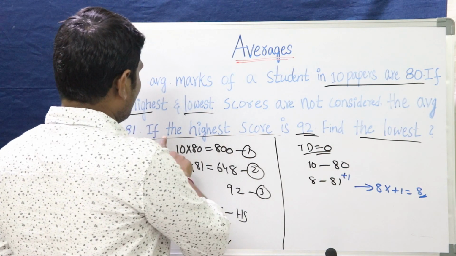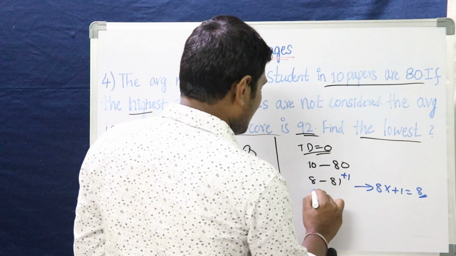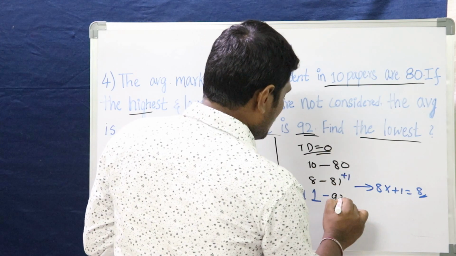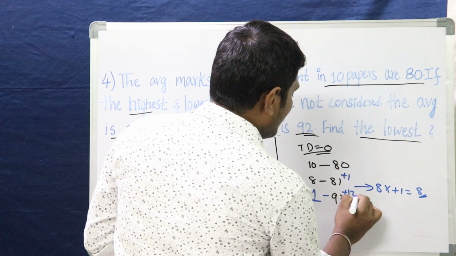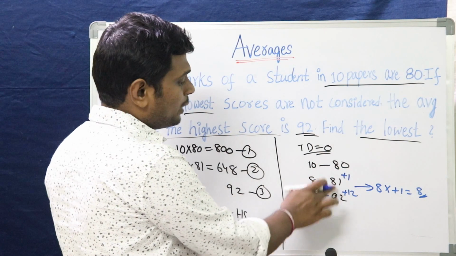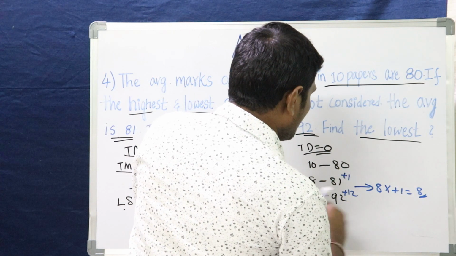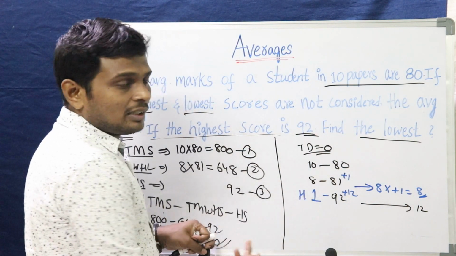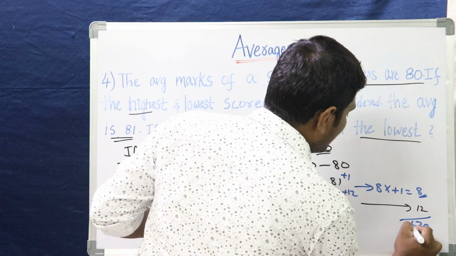And what we were given with the other statement, the highest score is 92. That means in one paper, that is the highest score, that is 92. What is the deviation here? Plus 12. 80 plus 12 is 92. 80 plus 1 is 81. Plus 12. That means the total deviation, including the 8 and 12, is 12 plus 8, 20.